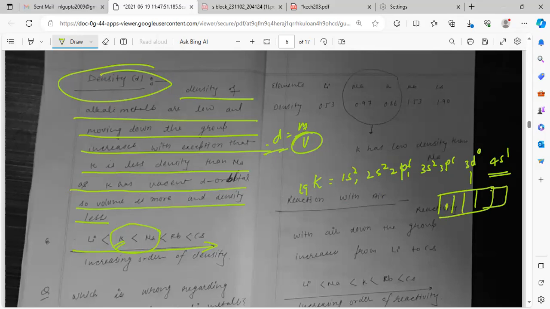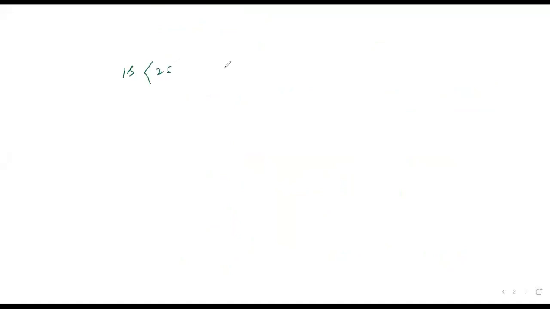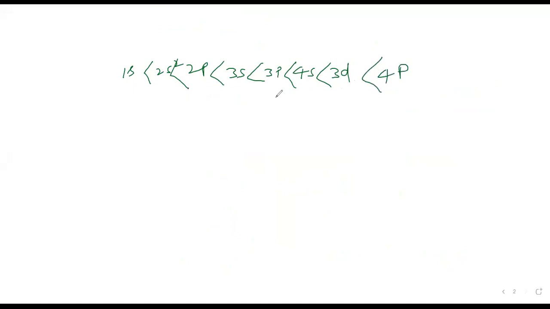So the rule says how the filling of electrons takes place. According to the rule, which one is filled first? 1s, 2s, 2p, 3s, 3p, then 4s, then 3d, then 4p. You are writing like this.